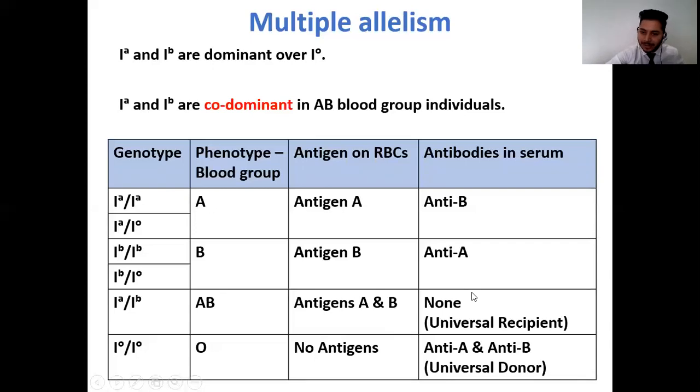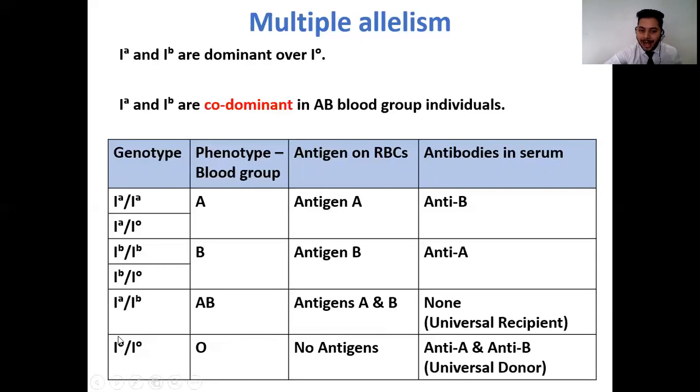Now, in such individuals, no antibodies are present in the serum, and therefore such AB blood group individuals act as universal recipients. They can take blood from any of these individuals which are having these blood groups, because they do not have any antibodies in their serum. Therefore, no agglutination is going to take place.